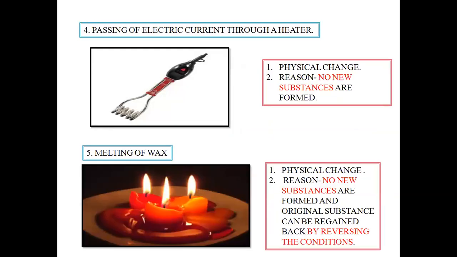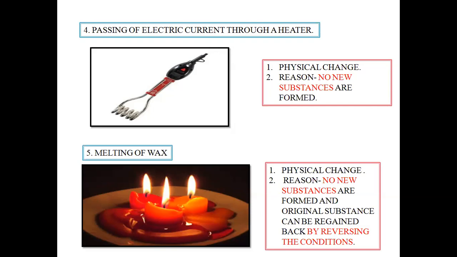Next is passing of electric current through a heater. What happens? When we switch on the switch that connects this electric heater, electric current starts passing through the wire and gets converted into heat energy. And when we put this machine inside water, the water becomes hot.